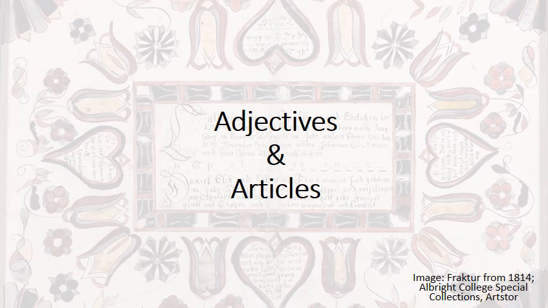Now, we're also going to use some grammatical terminology. We're going to use nominative and accusative and dative. And if you don't know what those terms mean, you should go back and look at lesson 6, I believe it is, the lesson on pronouns. Because in that lesson on pronouns, we discuss cases such as nominative, accusative, and dative, and you'll want to understand what those things mean in order to understand this lesson on adjectives and articles. So if you're not familiar or don't remember what nominative, accusative, and dative mean, go back and review the lesson on pronouns.